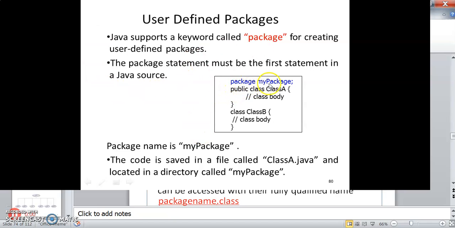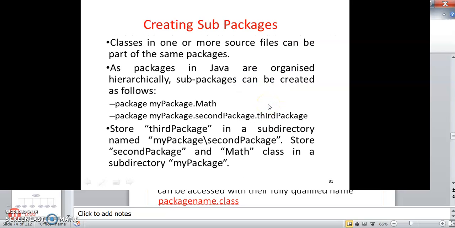So package mypackage, this is a user-defined package. I'm having two classes inside this package, class A and class B. Our package name is mypackage. The code will be saved in a file called classa.java because that's the first class in the package. However, the package will contain both classes, class A and class B.